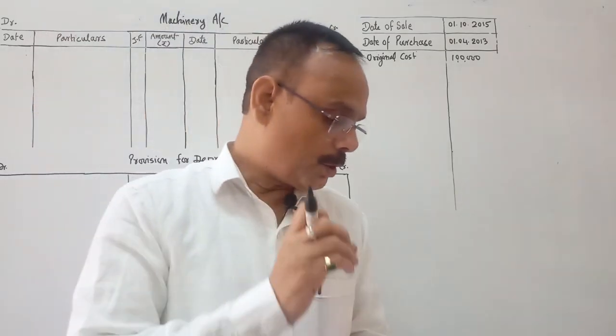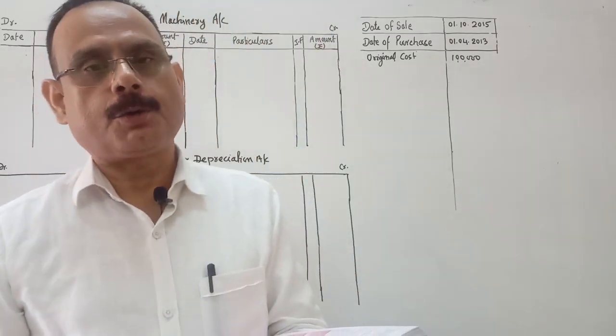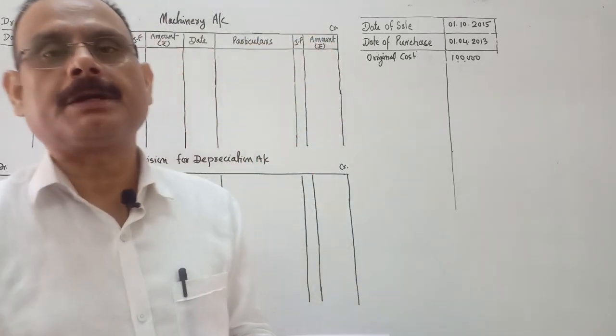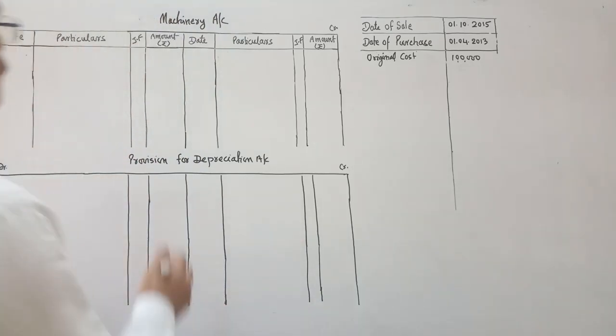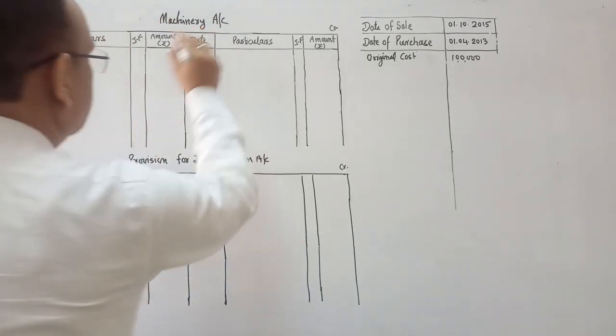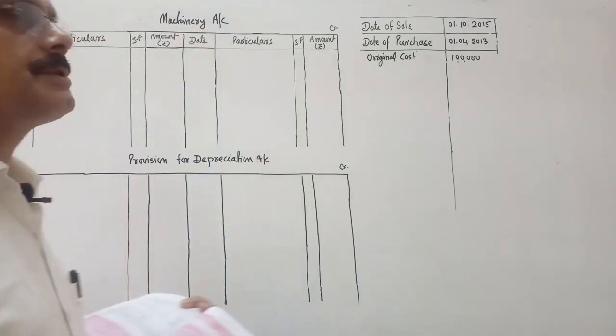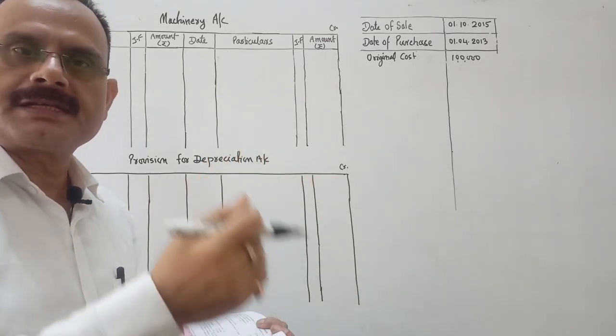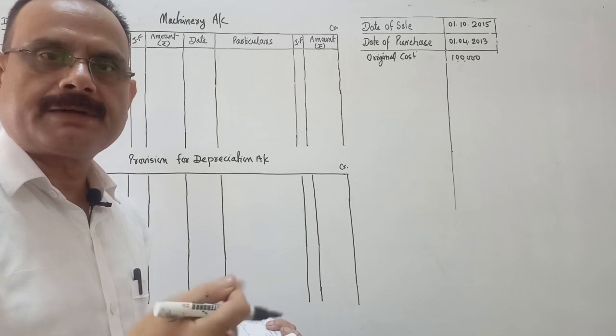So the opening balance of machinery and opening balance of provision for depreciation are given on 1st April 2015. Machinery is an asset. You know the opening balance of machinery, which side will we write, debit side or credit side? Machinery is an asset, and all assets have a debit balance.